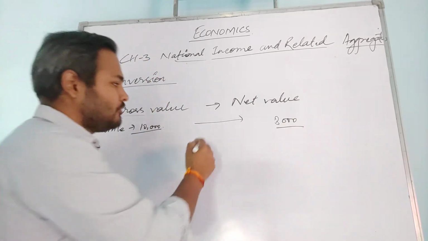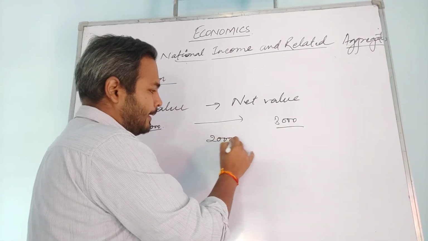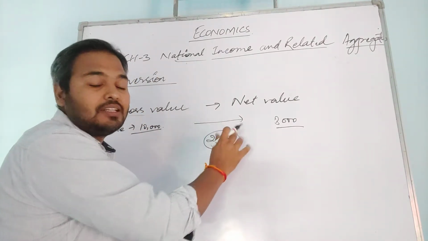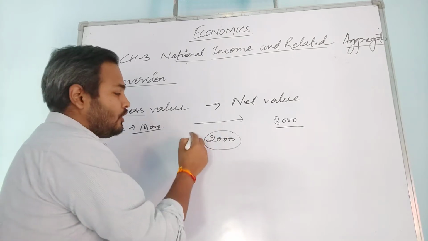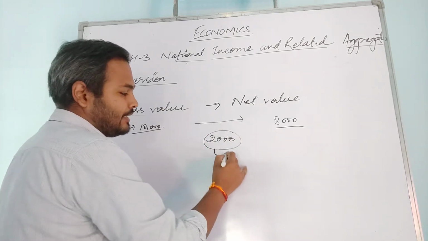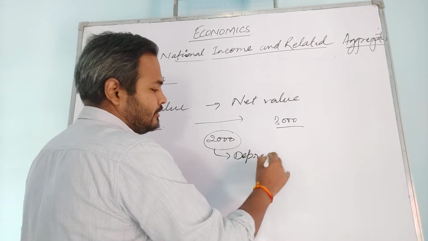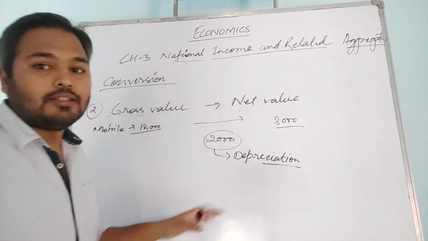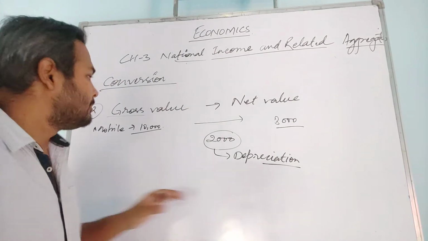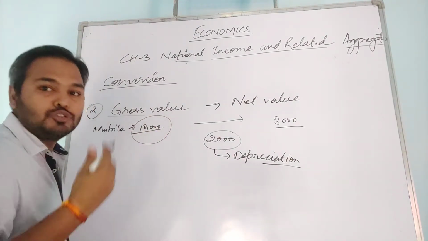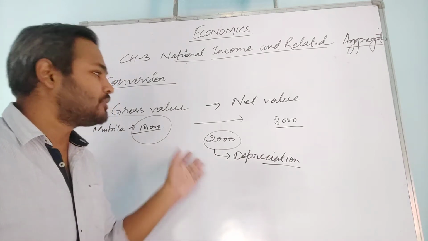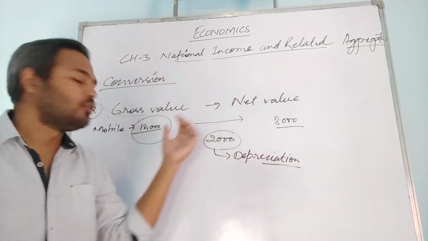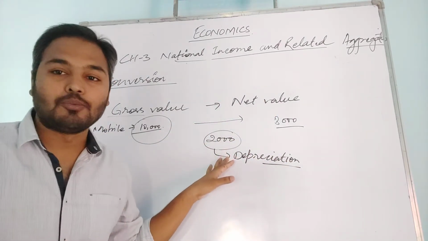This is charged as depreciation, because you have used this mobile for some time. Even if you sell after 1 month, it will give you only 8,000, not 10,000, because you have used that mobile.